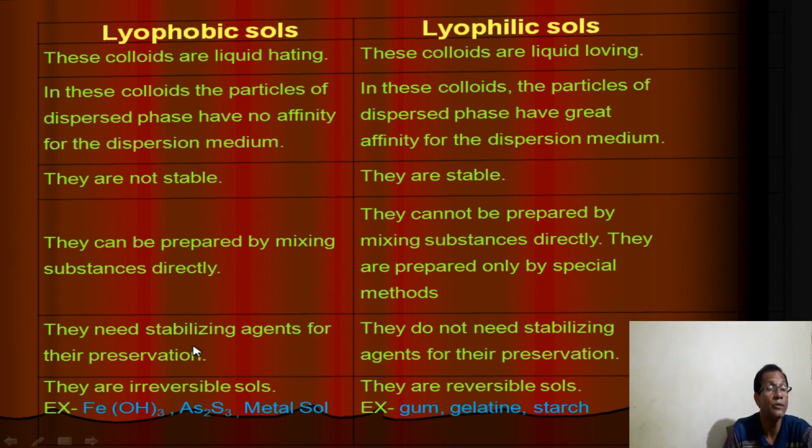When it is prepared, what does it require? A stabilizing agent. A third reagent is required for stabilization because it is unstable, and the other does not require any stabilizing agent. And this is called an irreversible sol, and this sol is called a reversible sol.